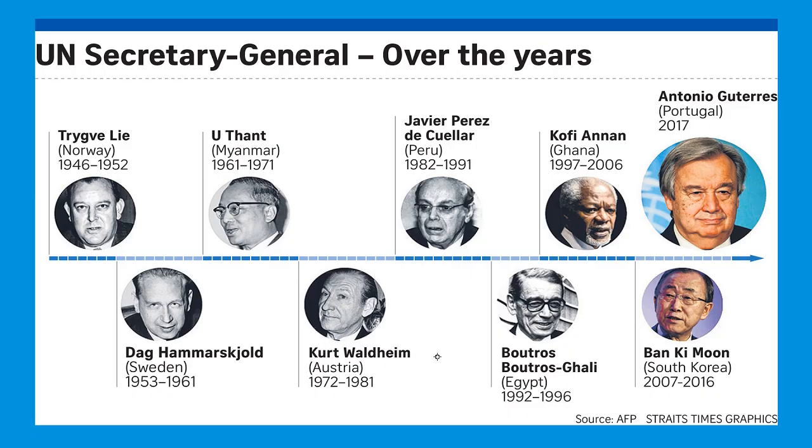Now see all the Secretary Generals of the United Nations. The first one being Trygve Lie of Norway. Second is Dag Hammarskjöld of Sweden. Then U Thant of Myanmar. Then Kurt Waldheim of Austria. Then Javier Perez de Cuellar of Peru. Then Boutros Ghali of Egypt. Kofi Annan of Ghana came to office in 1997, remained till 2006. Okay, then Ban Ki-moon of South Korea from 2007 to 2016.